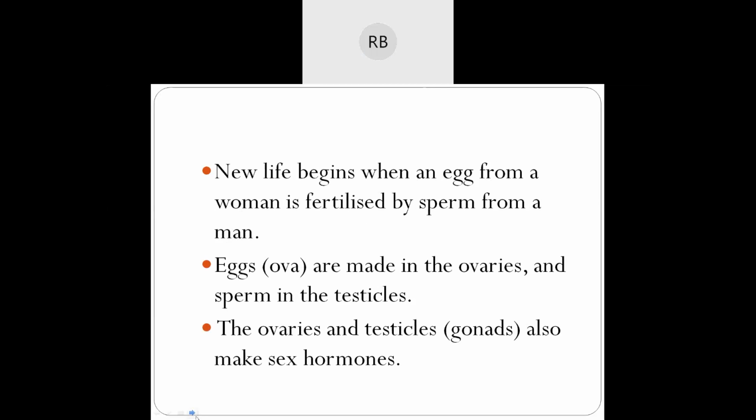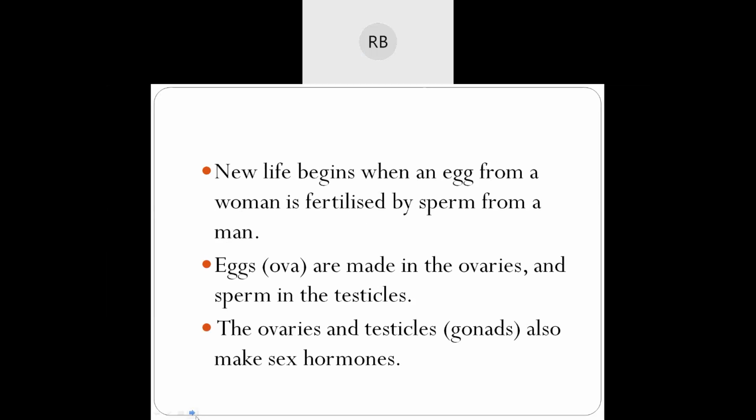New life begins when an egg from a woman is fertilized by sperm from a man. Eggs are made in the ovaries and sperm in the testicles.